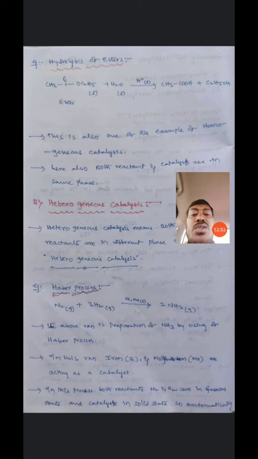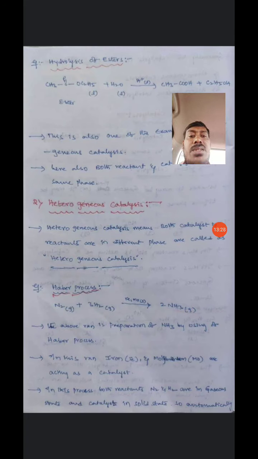In this reaction also, both reactants are in liquid state, and H plus is acting as a catalyst, and this catalyst is also in liquid state. So both reactant molecules and catalyst are in the same phase, and finally it forms the products, acetic acid and alcohol. So this is also one of the examples of homogeneous catalysis.